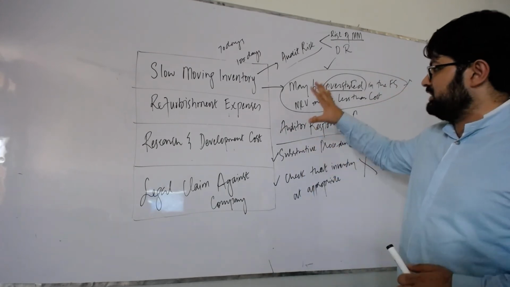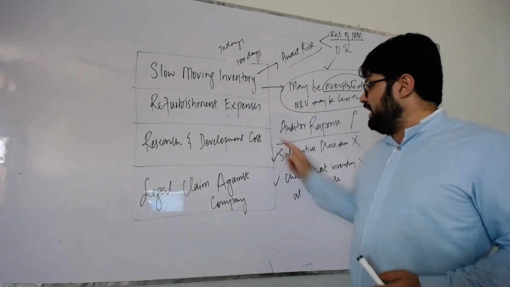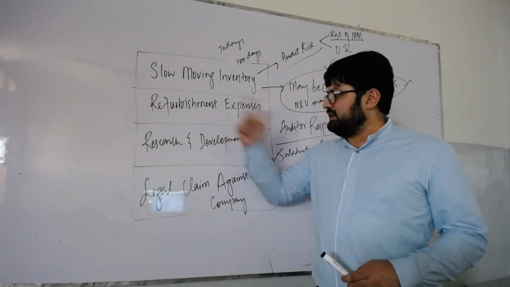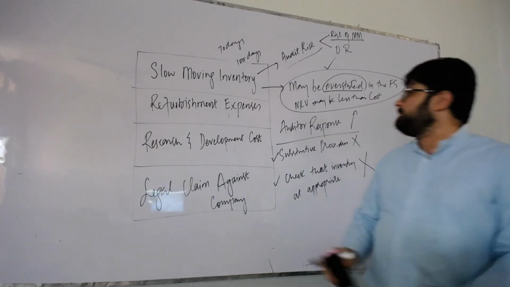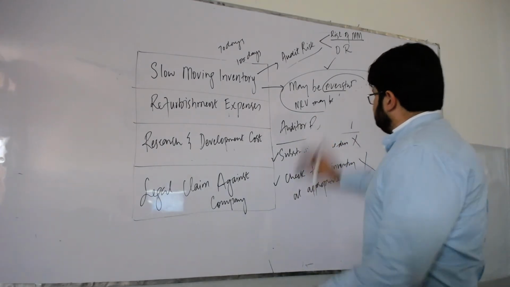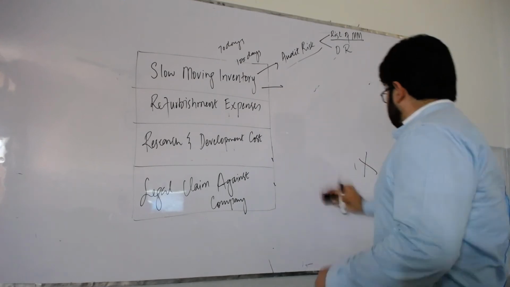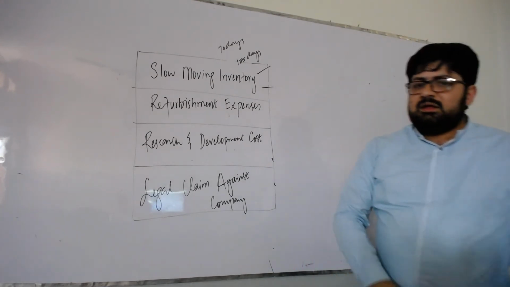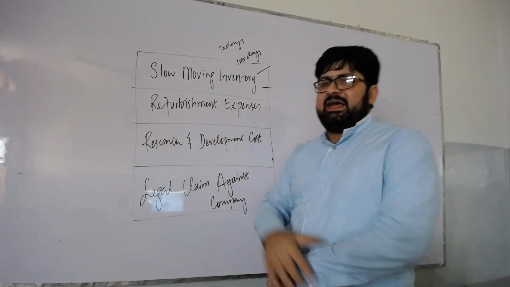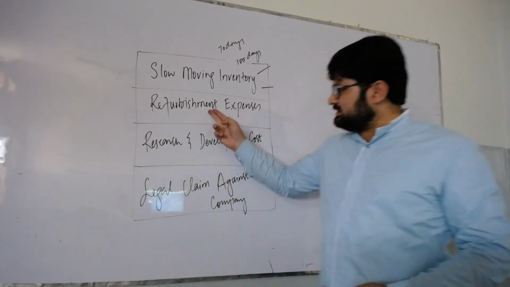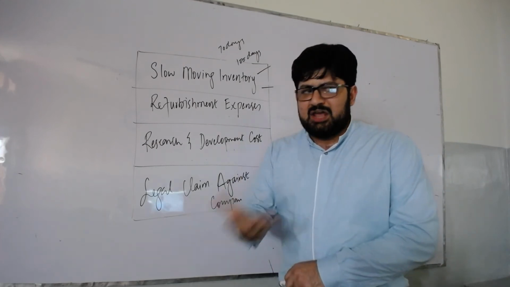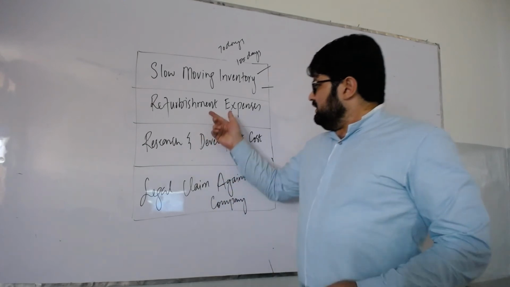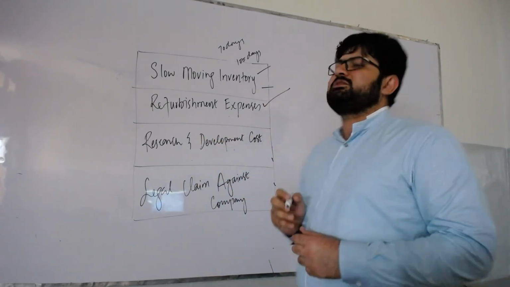Now, hope you got the answer of how to explain audit risk and how to respond to this risk. Now, let us move forward to the second point. Refurbishment expense. You often find this in the name of repair and maintenance in some of the exam questions. So refurbishment expense, what is the risk because of it?